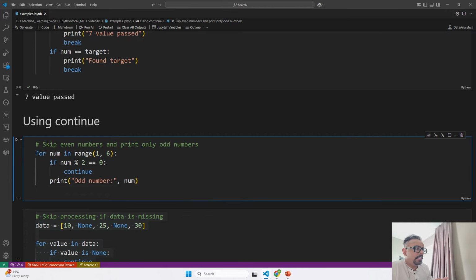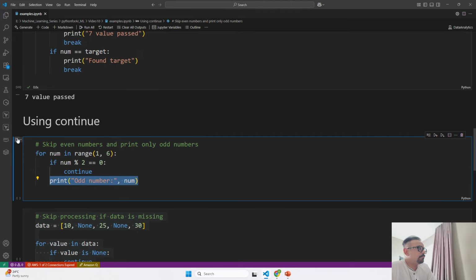For each number it checks if the number is even by using the conditional statement if num is divisible by 2, that is num modulo 2 equal to 0, and if it is, it uses continue to skip the rest of the loop and move to the next number. That is how it comes out of this loop, and it prints the odd numbers over here.